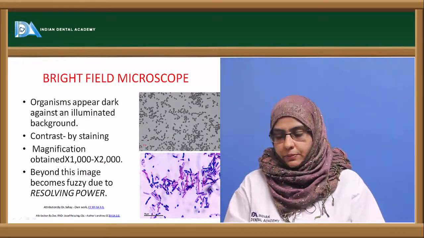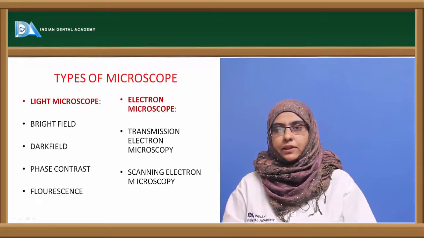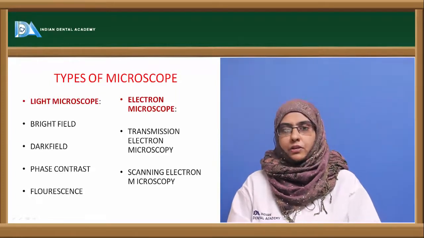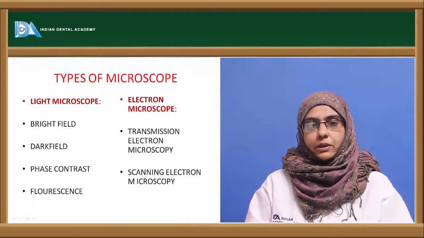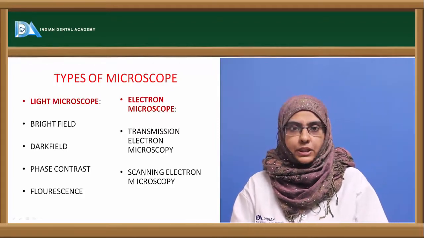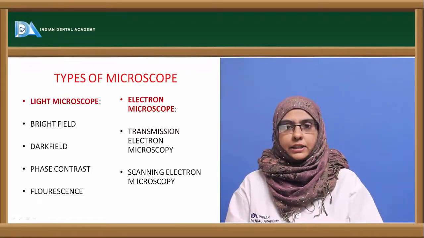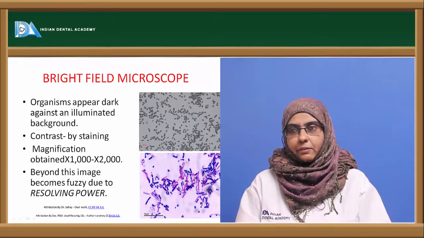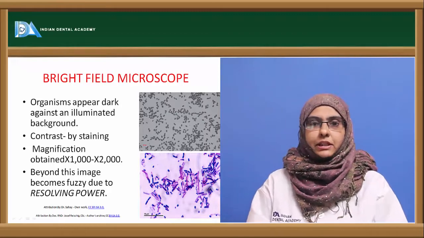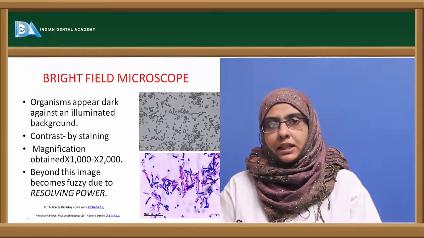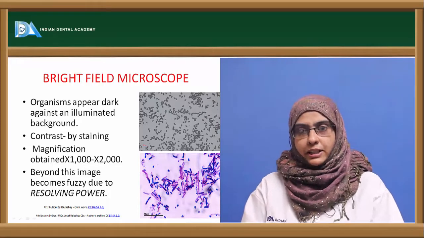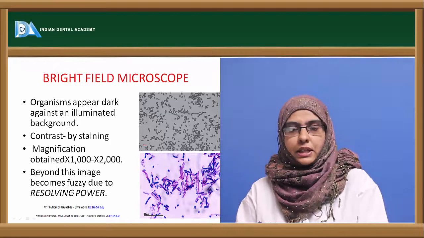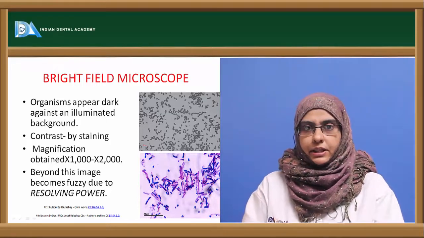Now coming to the different types of light microscope, they are classified into four types: the bright field microscope, the dark field microscope, the phase contrast microscope, and the fluorescent microscope. These are different microscopes that are used to study different types of organisms, with different techniques. Coming to bright field microscopy, the name itself indicates the field is bright and the organism appears dark. Here the organism can be viewed either in a living form or a dead form. That is, you can fix the organism, stain the organism, and observe it under the slide.